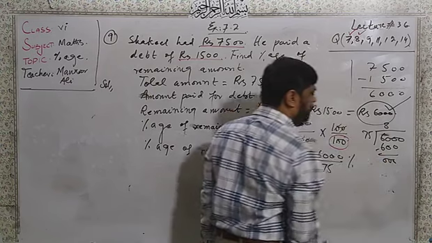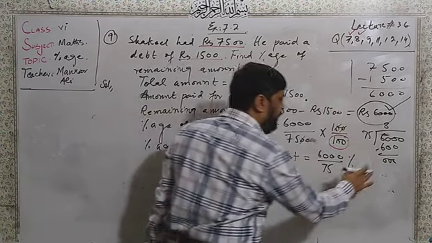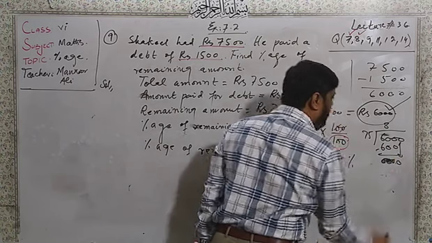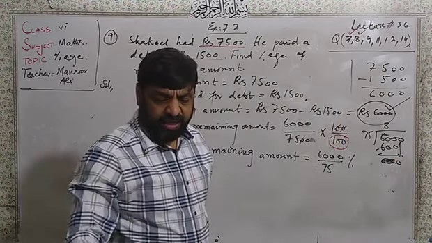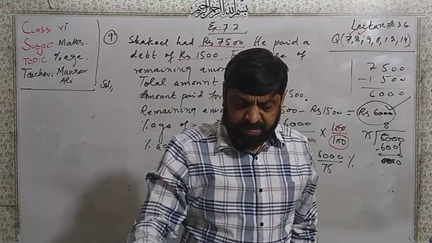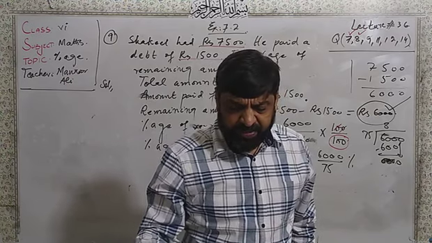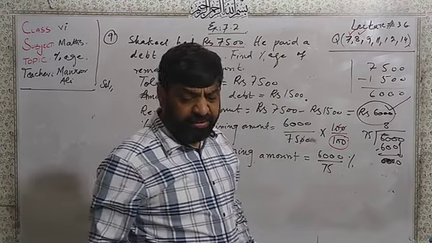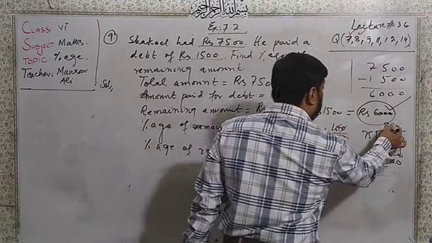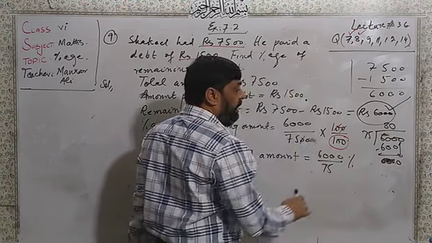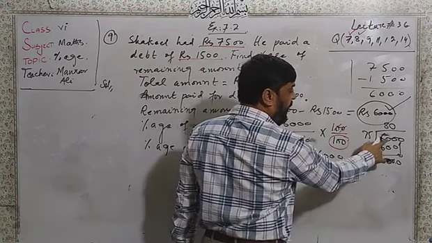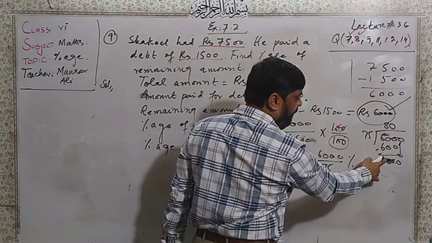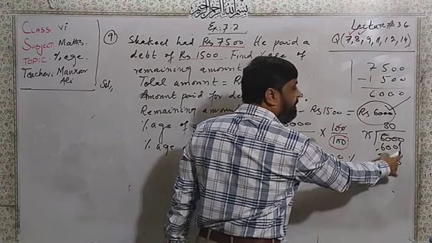Then bring down the zeros. Again, we cannot read the table of 75 on this one, so that's why its answer will be 0. 75, 8 times 600. Now 0 minus 0, 6 minus 6, 0. Again bring 0 down.